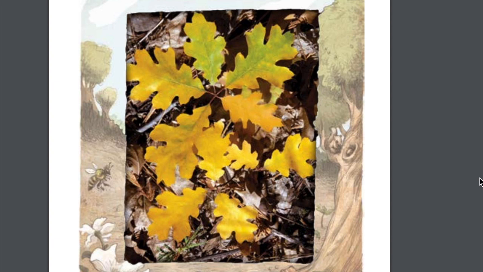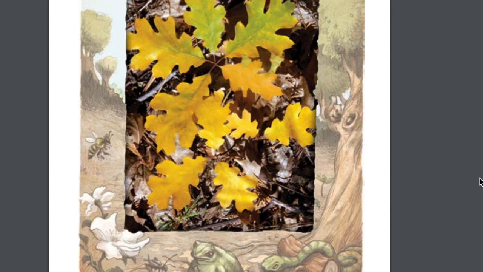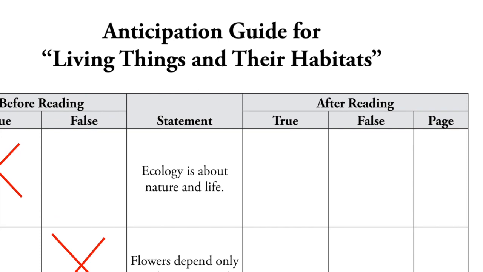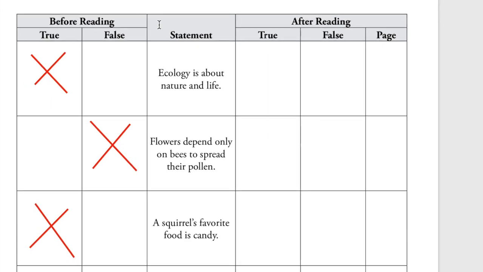Okay, so that's the end of our read aloud. Pretty quick, right? And we're going to go back to our anticipation guide on activity page 1.1, and we are going to decide what is true and what is false. So this says ecology is about nature and life. Do you think it's true or false? And if you're not sure, check the page in your reader, okay?